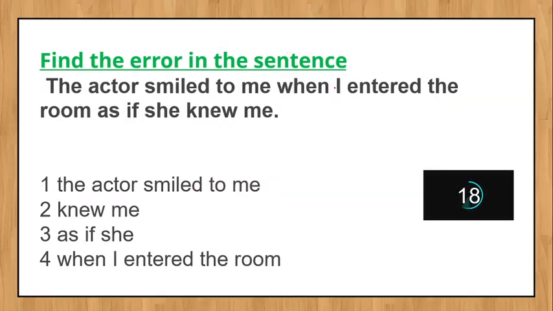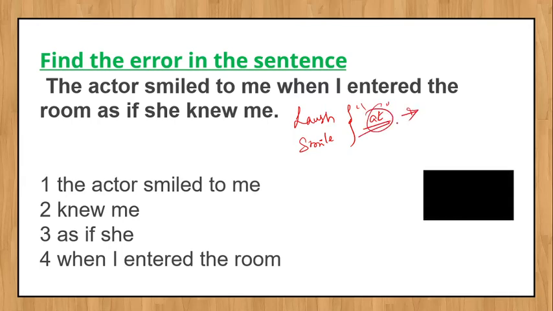"The actor smiled to me when I entered the room as if she knew me." Actually, the verbs like laugh and smile always take the preposition at. These are fixed prepositions only. So "the actor smiled to me" is incorrect. "Smiled at me" is the correct one. Here, to is incorrect. It should be replaced with at.